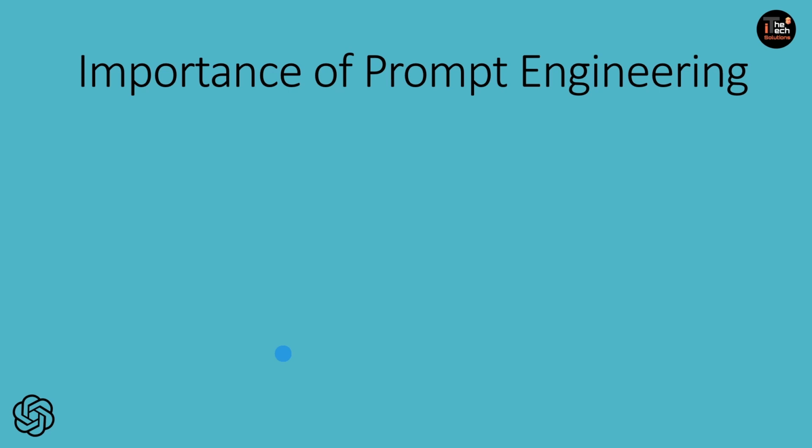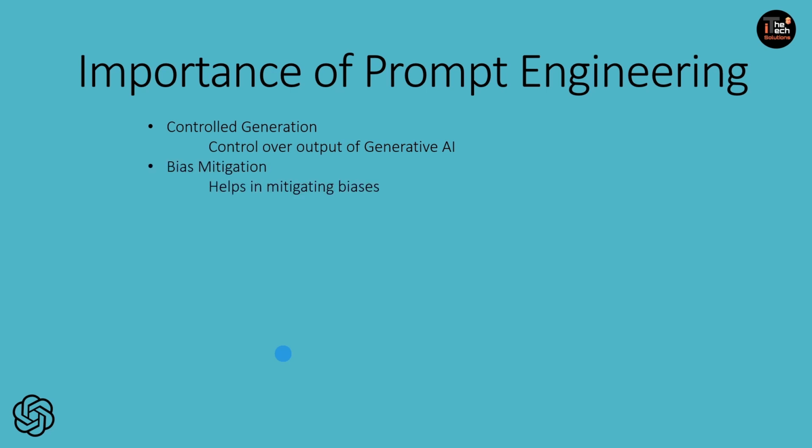So in the context of generative models like GPT, prompt engineering is important for many reasons, and the first one is controlled generation. Controlled generation is when prompt engineering enables us to gain control over the output of the generative AI models. So, it guides us to produce responses that are relevant to the desired task or the query that we want. Okay, so the next is bias mitigation.